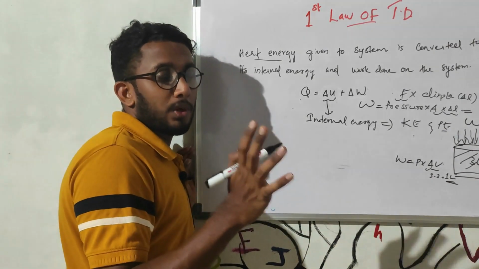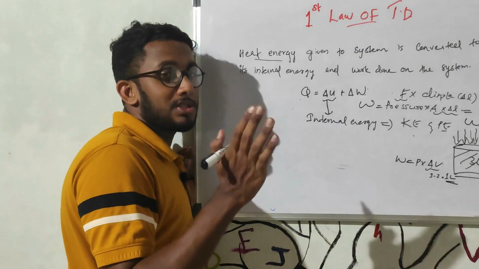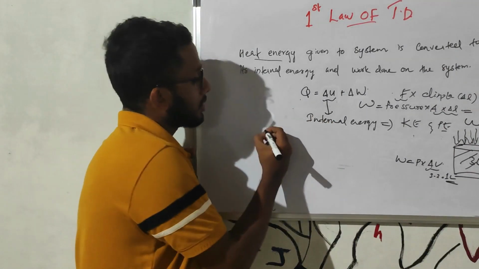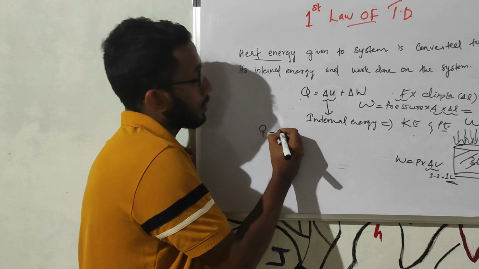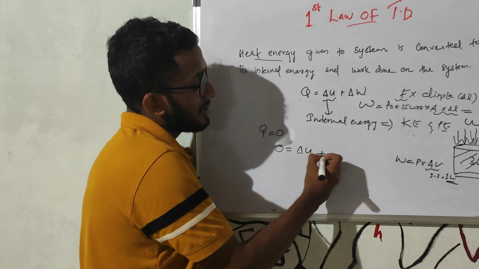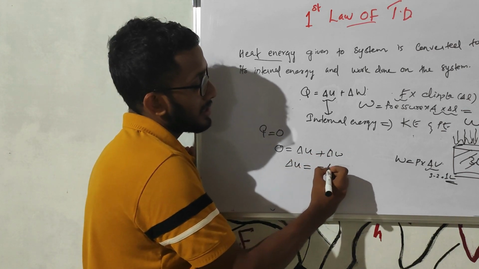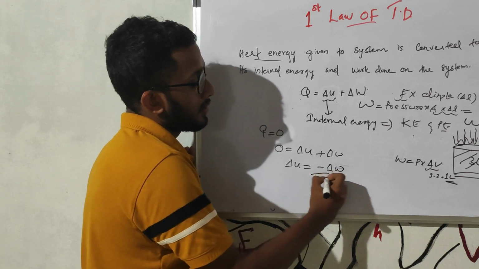What happens in an adiabatic system? In an adiabatic system, we all know that the heat energy change is zero. So Q is 0 here. So 0 equals delta U plus delta W. So delta U can be written as minus delta W. So this is the equation.